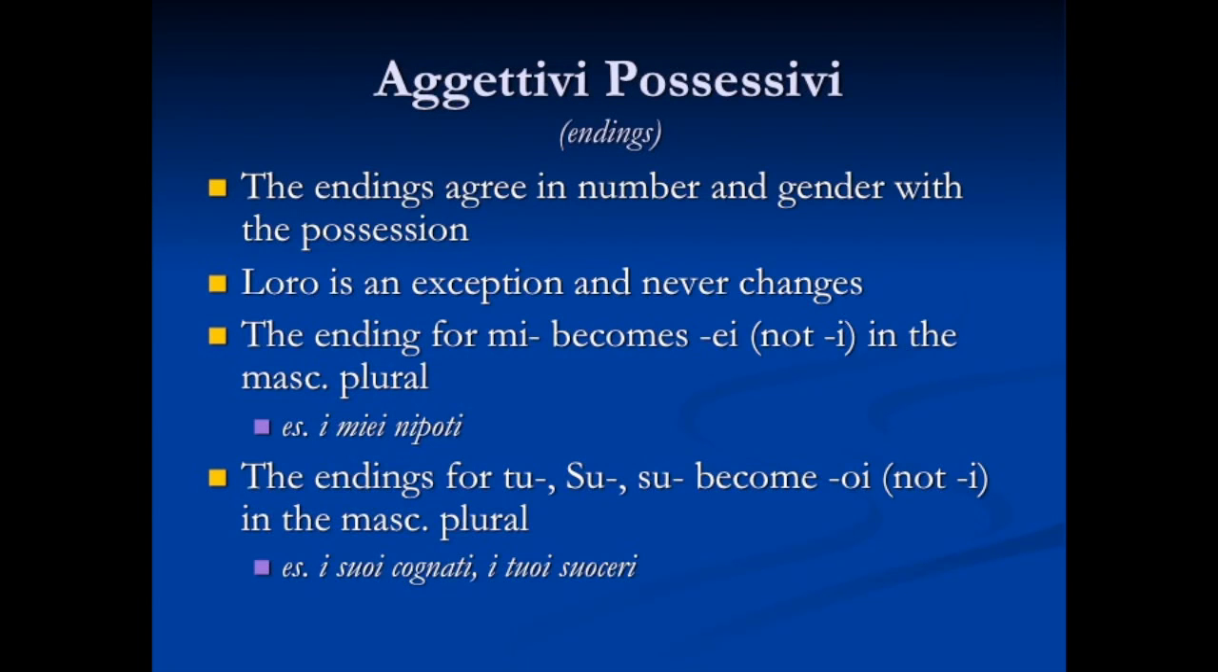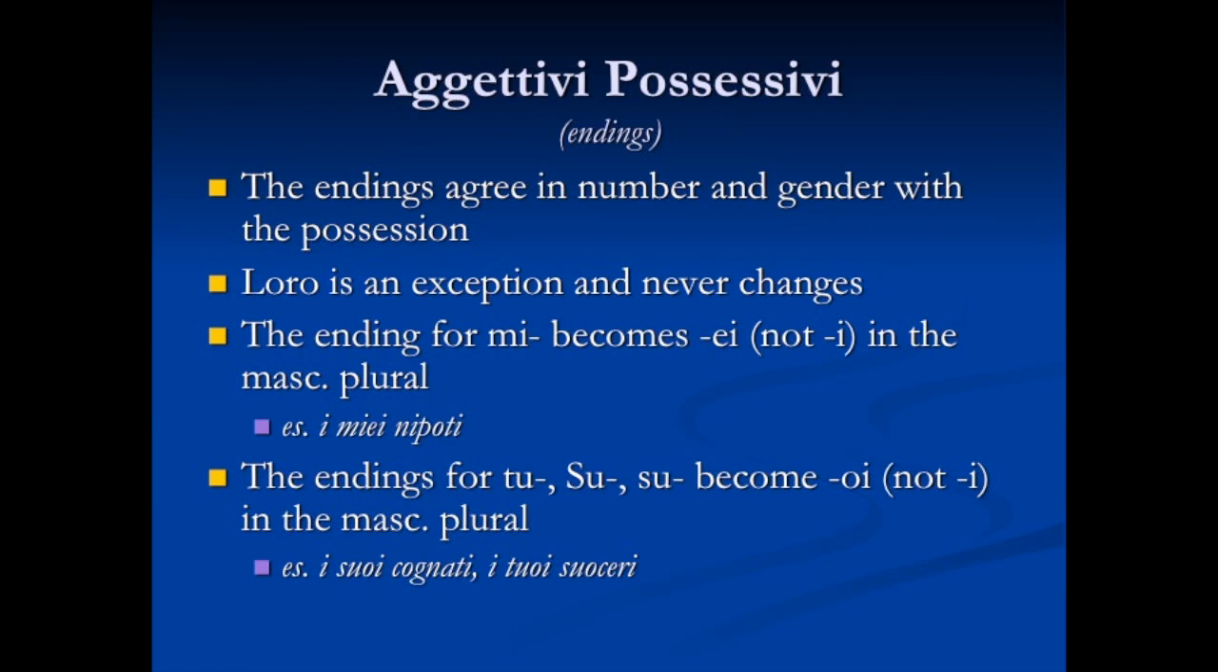Okay, the endings agree in number and gender with the possession. So if it's a masculine thing that I possess, it's an o. If it's a feminine thing I possess, it ends in an a. If it's two masculine things, it ends in an i, and two feminine things, it will end in an e. One exception for that possessive adjective is loro. Loro is an exception, and it will never change.